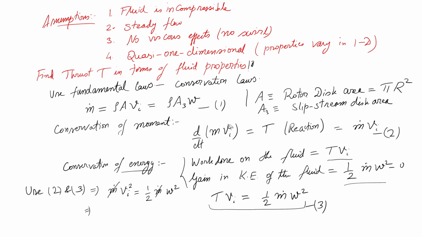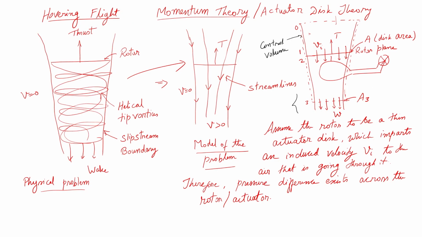Let me just erase this term, because this is from the previous time, so it is already written on that. This actually is incorrect, it is m dot w, because we are looking at the momentum leaving the system. Why? What is the momentum entering the system? It is 0, because we are considering this point as far upstream of the rotor disc. Therefore, there is no momentum entering, but what is leaving the system is actually w.